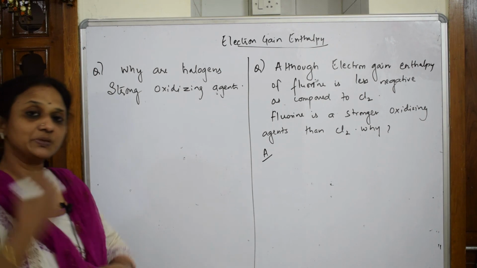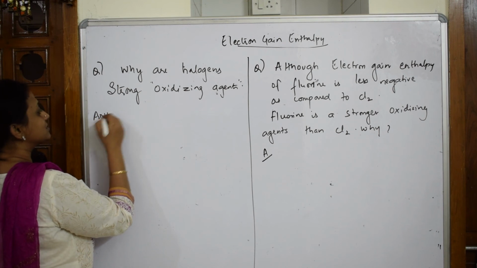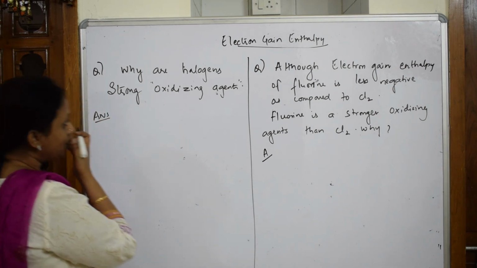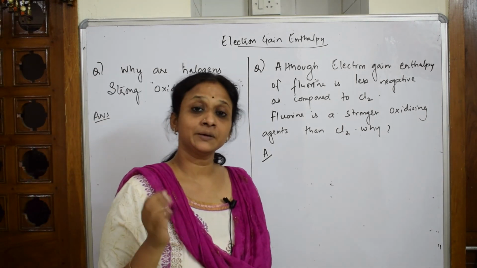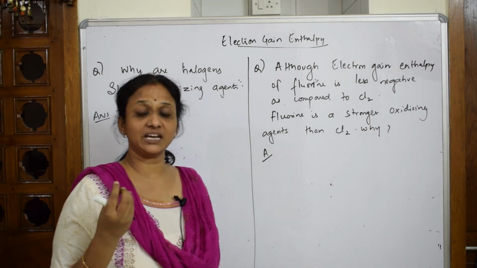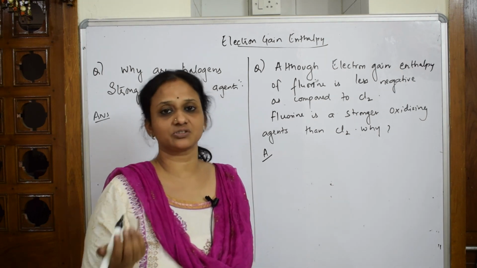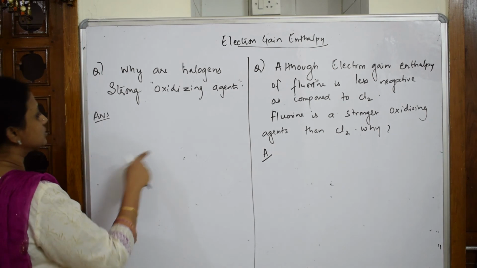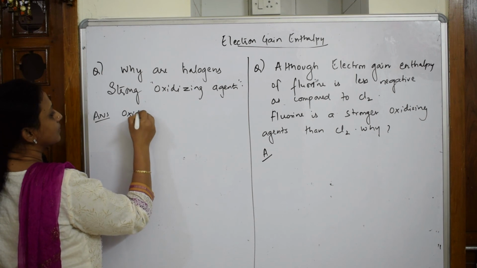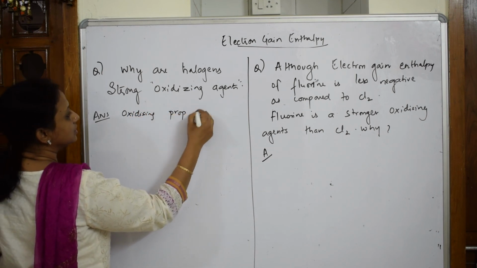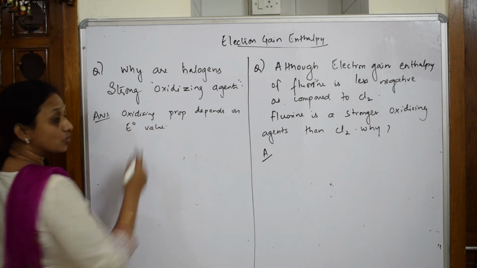Whenever I have to speak about the oxidizing agent, this particular word is given to you in the exam, I felt this is the way you write your answer. What does the oxidizing agent depend upon? We have studied in the electrochemical series, that is the ability to gain electrons, the values of E naught, the electrode potential values, will decide whether it is an oxidizing agent or reducing agent. So the first important concept you have to write is that this oxidizing property depends on E naught values.